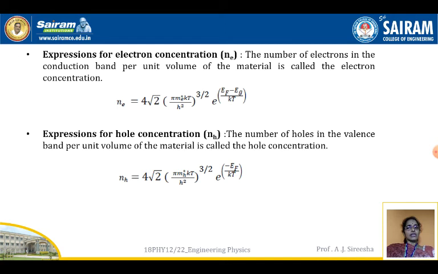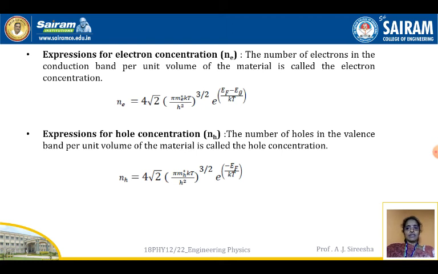So this is the electron concentration. Remember always, electrons lie in the conduction band. Electron concentration means it is the number of electrons in the conduction band per unit volume of a material. Electrons in the conduction band and holes in the valence band should be kept in place in these expressions.